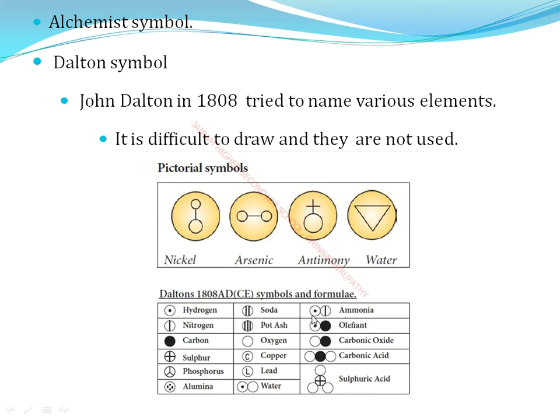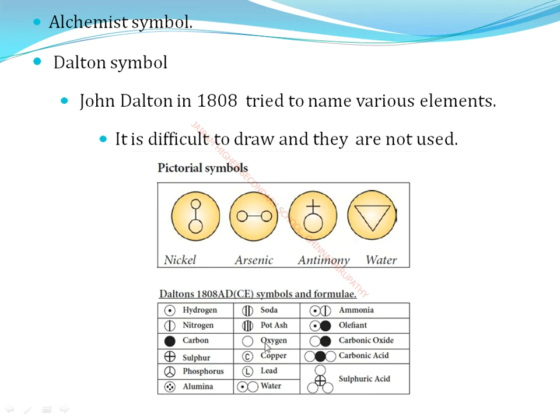Next, ammonia is NH4, meaning nitrogen and hydrogen, the circle with a dot. But these symbols are difficult to remember, so we do not use them. Next are olefin, carbon dioxide, carbonic acid, carbonic oxide and sulfuric acid.